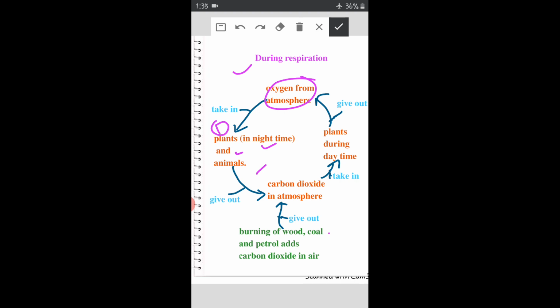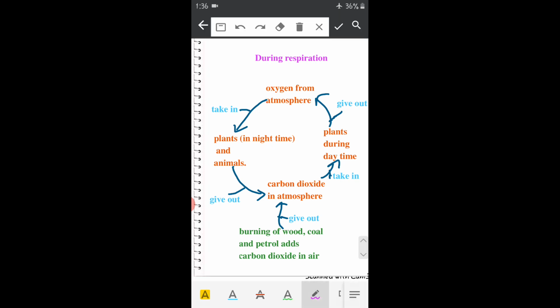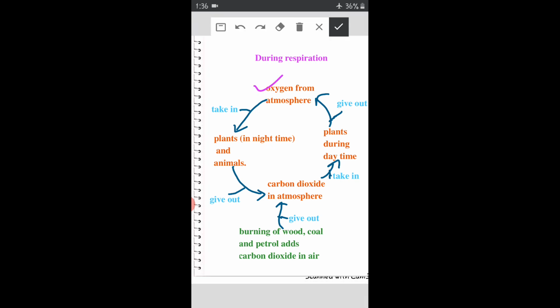Okay, as plants also need oxygen for respiration, as plants also require to break down their food, and again need energy, right? That you will study in your higher classes, but for the time you need to understand that plants take in oxygen in night time along with animals. Okay, they take in oxygen, and